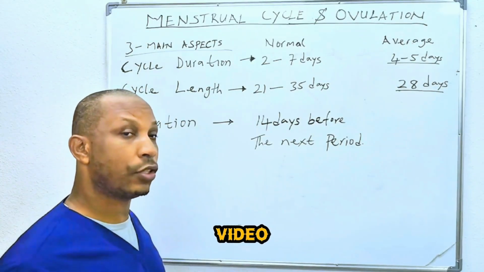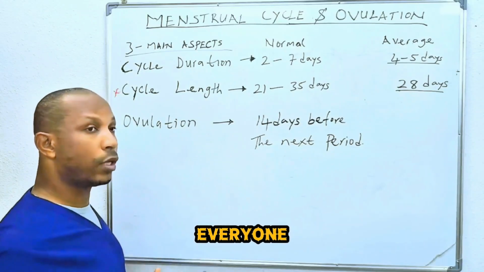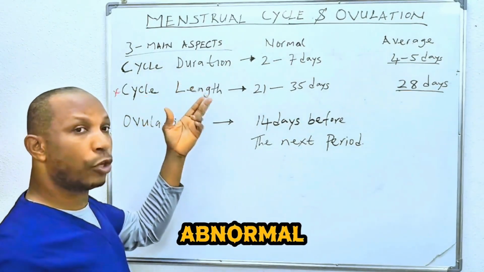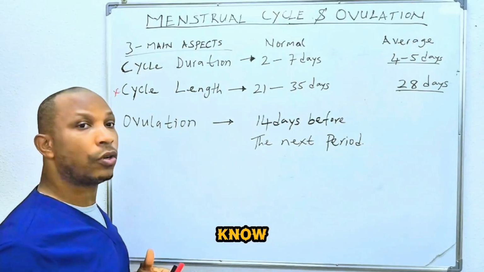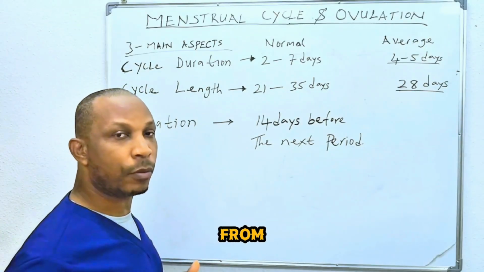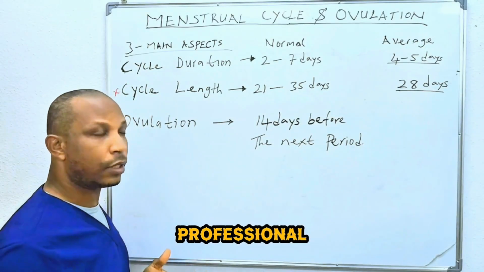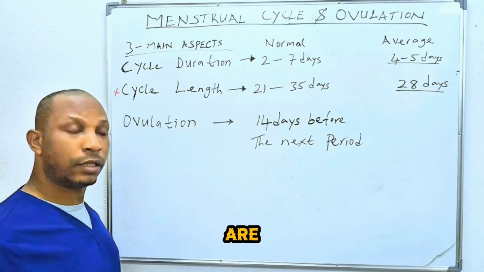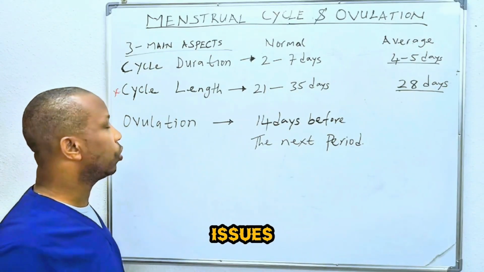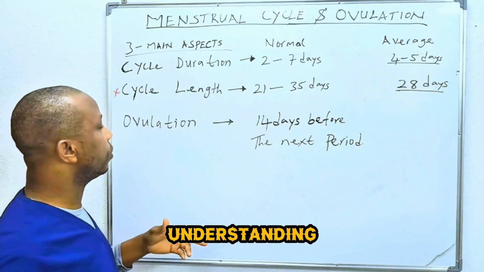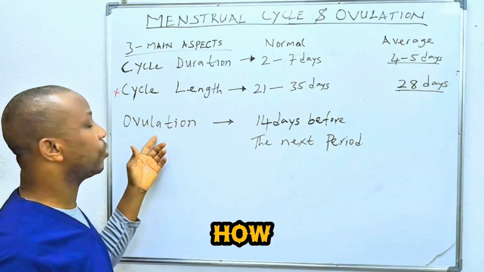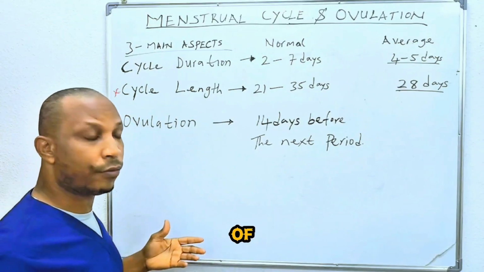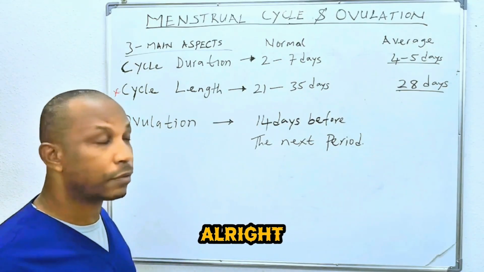The essence of this video is to ensure that everyone out there knows what is normal and what is abnormal, so that they will know when to seek help from a medical professional. It will also help those dealing with fertility issues to have a better understanding of their cycle length and how to predict their ovulation to increase their chances of getting pregnant.